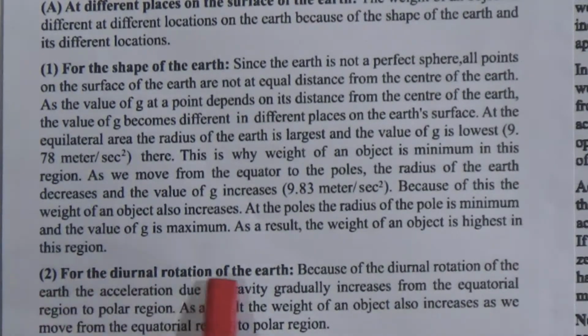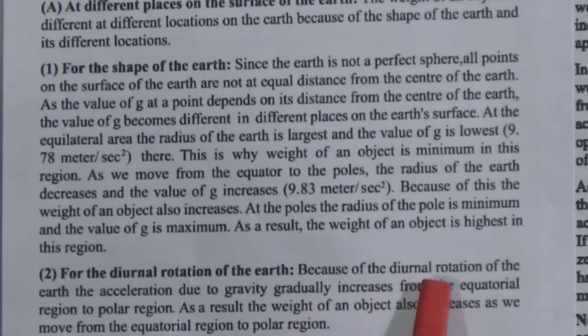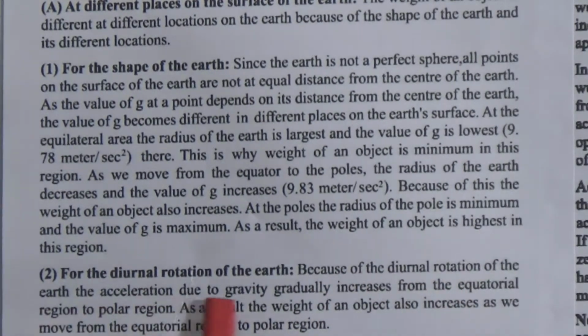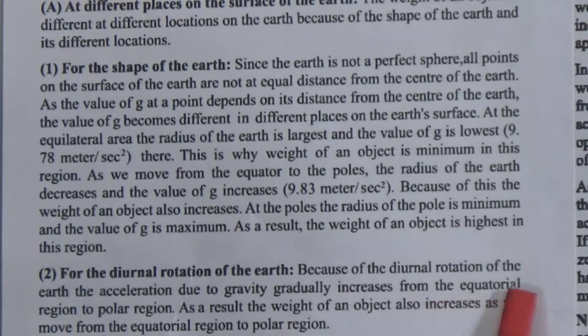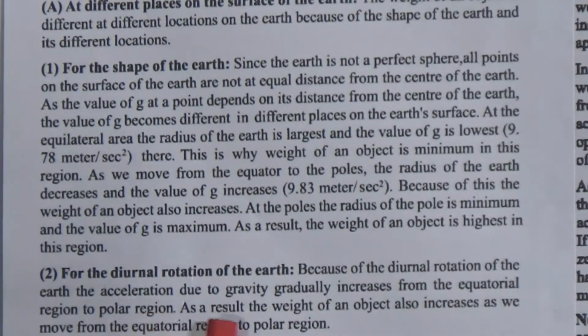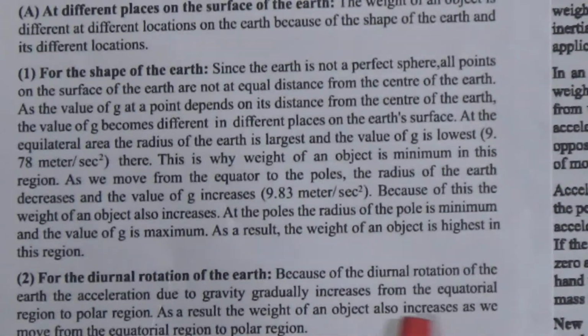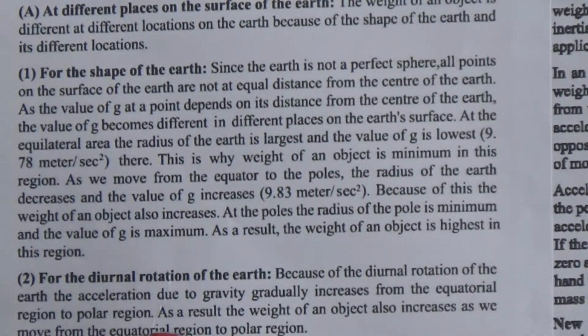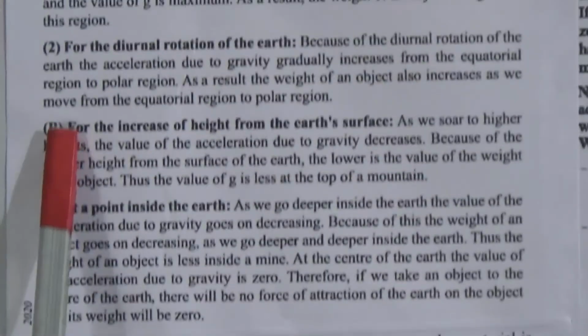Due to the diurnal rotation of the earth, the acceleration due to gravity gradually increases from the equatorial region to the polar region. As a result, the weight of an object also increases as we move from the equatorial region to the polar region. Come to the next point.